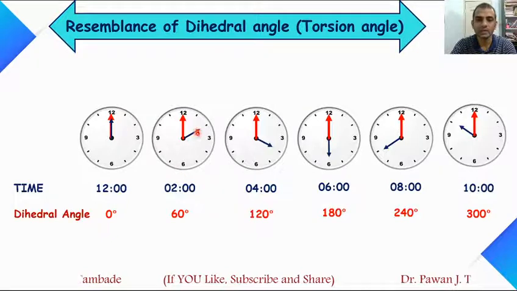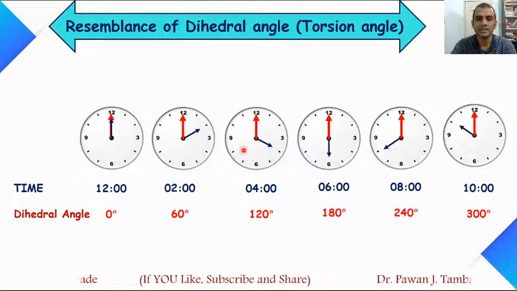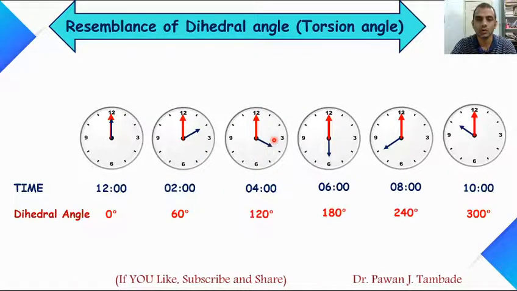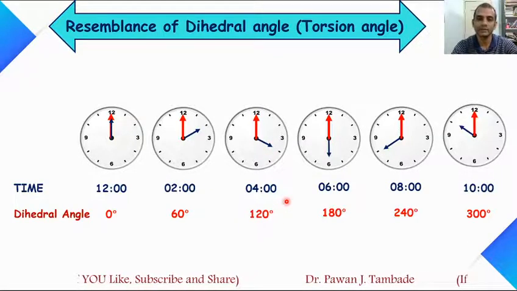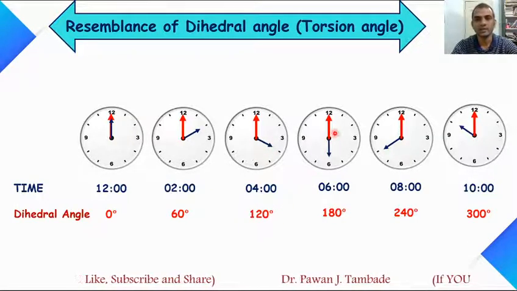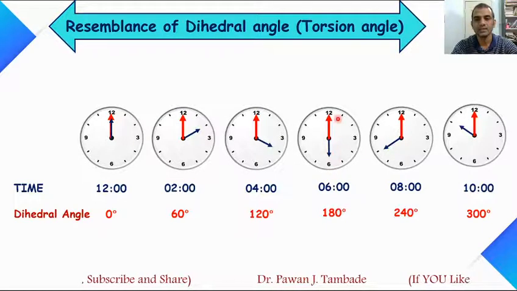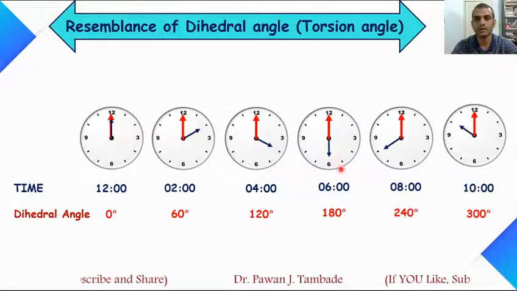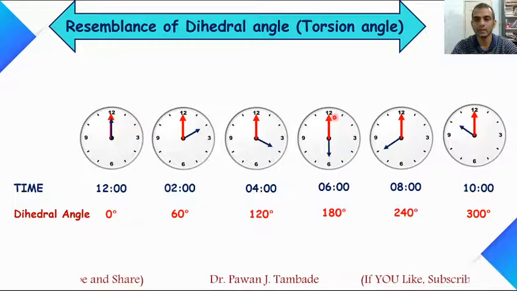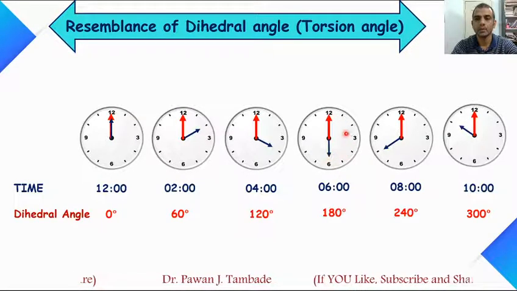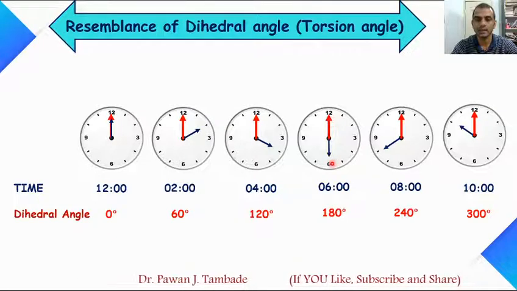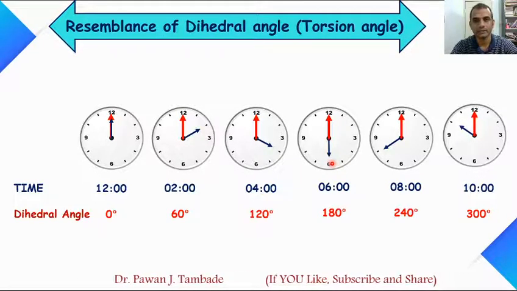If we further rotate it by 60 degree, then you can see 4 o'clock. In this case dihedral angle is 120. If we further rotate it by 60, then it is 6 o'clock and dihedral angle is 180. You can see a semicircle between this red and blue arrow. So here dihedral angle is 180 degree.